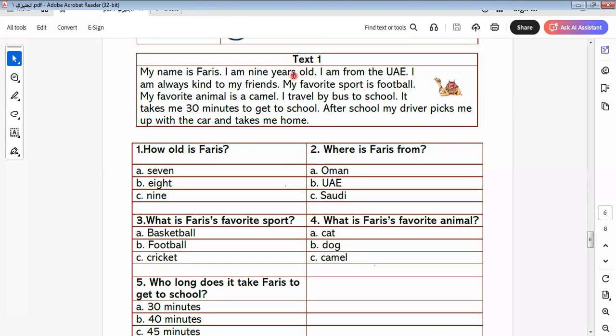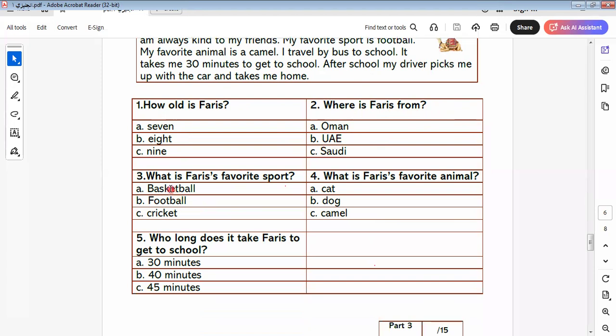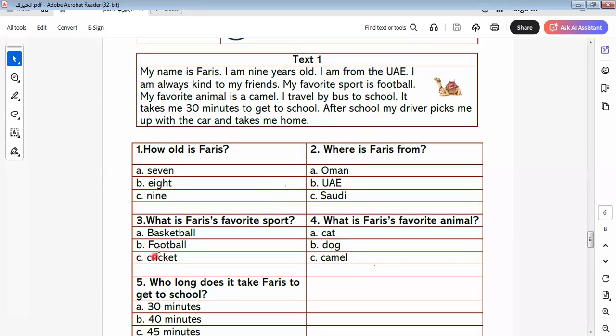How old is Faris here? As we know here, it's 9. Where is Faris from? When we ask about where, we ask about the place or the state that Faris is from. From United Arab Emirates. What's his favorite sport? It will be here, football. So I select this one. I think football is the famous sport for all people all over the world. Okay. What is the favorite animal here? It will be here, camel.